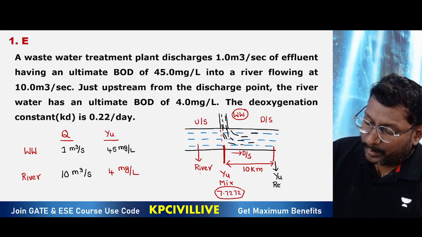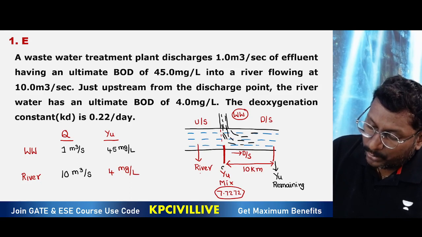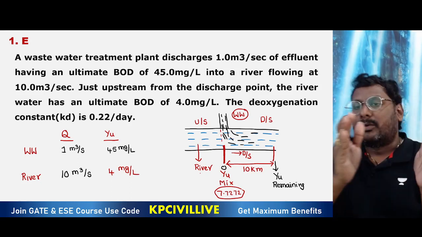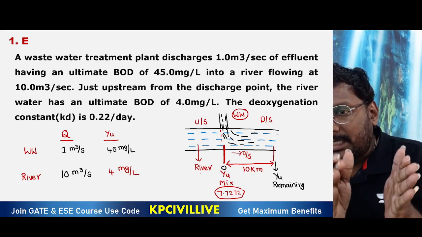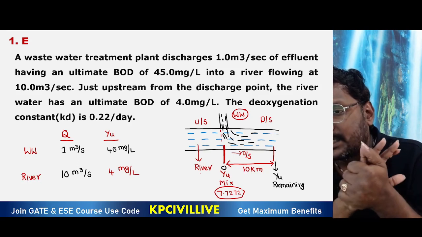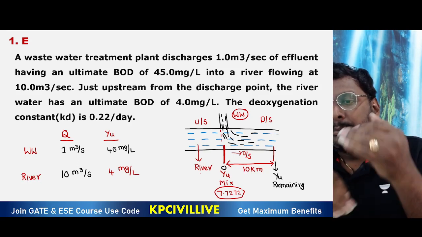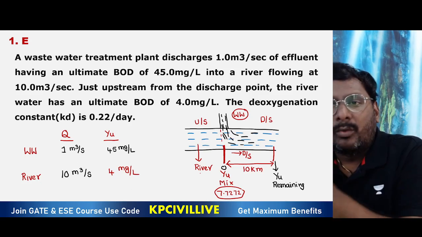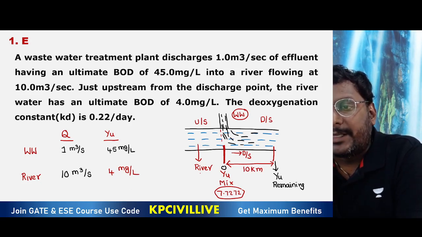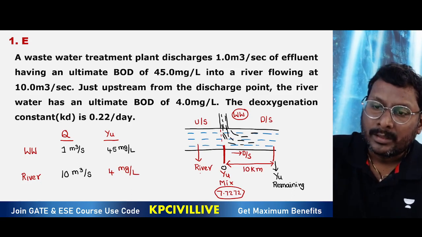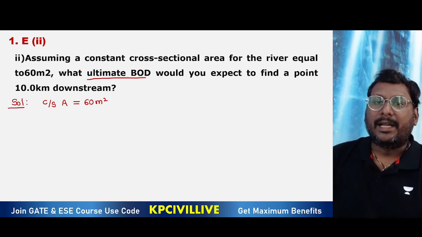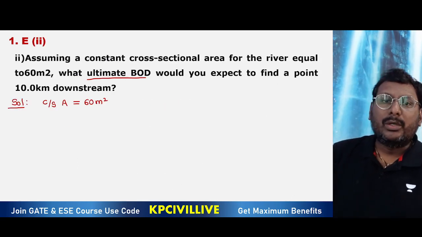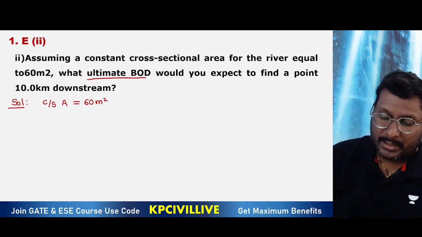Means we need the ultimate BOD remaining, because 0 to 10 kilometer is consumed. Understand that 0 to 10 kilometer is the distance traveled. BOD consumed, oxygen degradation takes place, BOD consumed. What we need is the remaining BOD at the 10th kilometer. That is ultimate BOD remaining. What would you expect at 10 kilometer downstream?